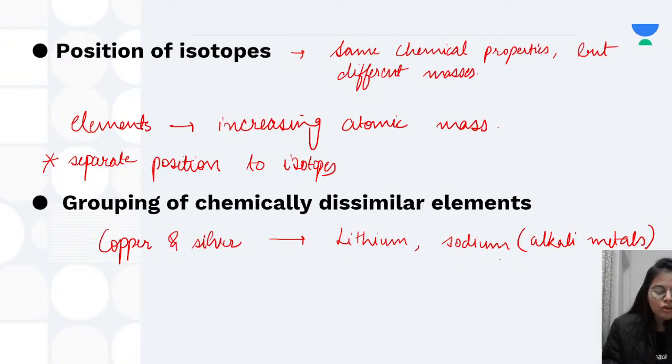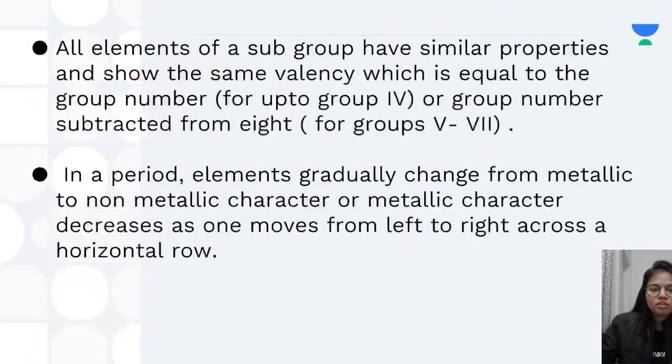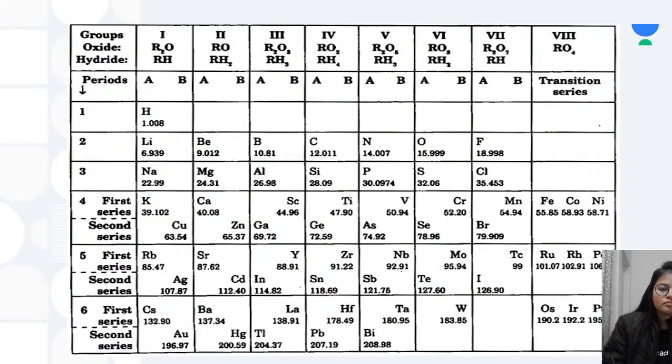But what did he do? He put the elements together. So he just tried to put the copper and silver with lithium and sodium. I'll show it to you from the periodic table. See, copper, silver, gold, lithium, sodium, potassium. So they were placed in the same group. Now that was a problem here.